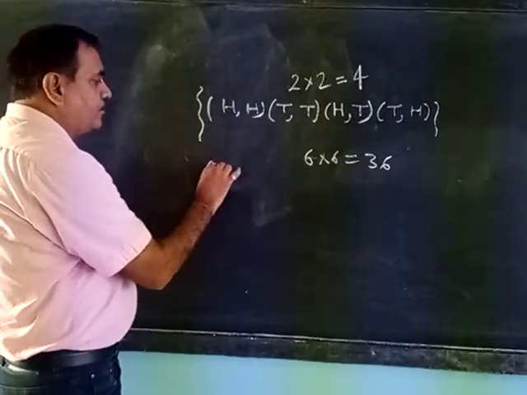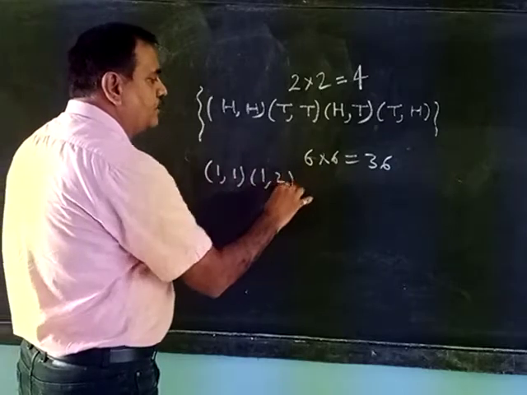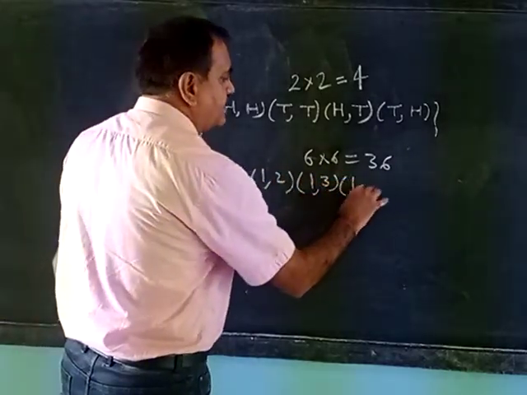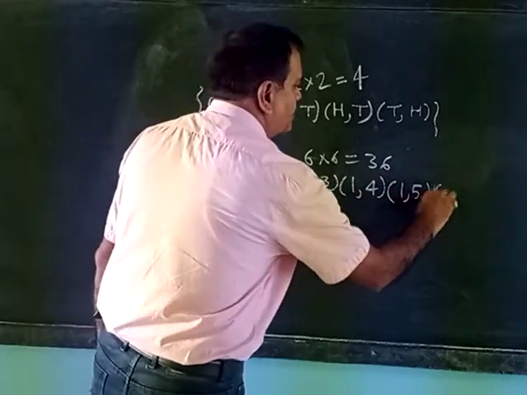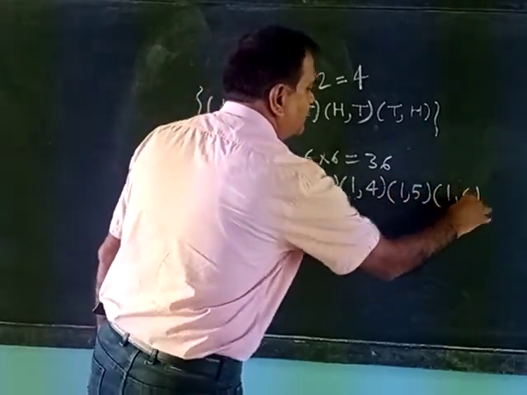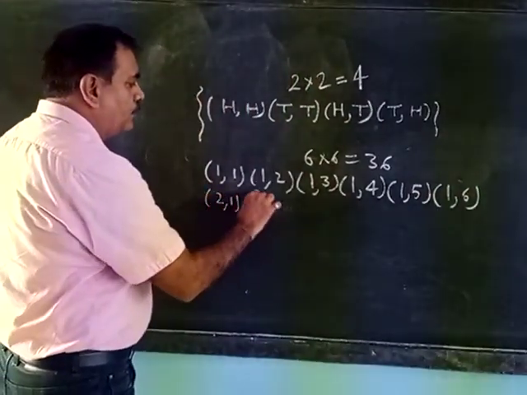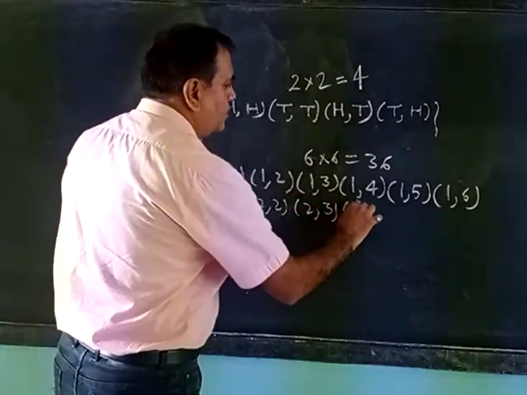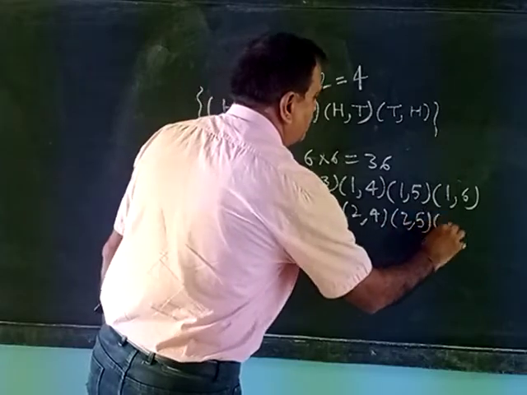If first dice 1, second dice 1; first dice 1, second dice 2; first dice 1, second dice 3; first dice 1, second dice 4; first dice 1, second dice 5; first dice 1, second dice 6. Similarly, 2,1; 2,2; 2,3; 2,4; 2,5; 2,6.